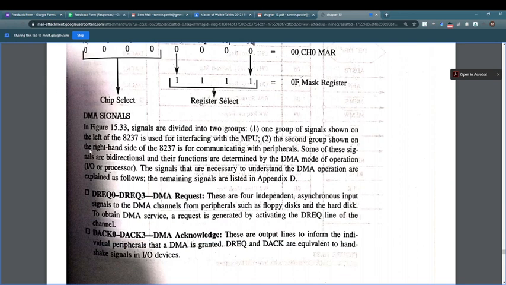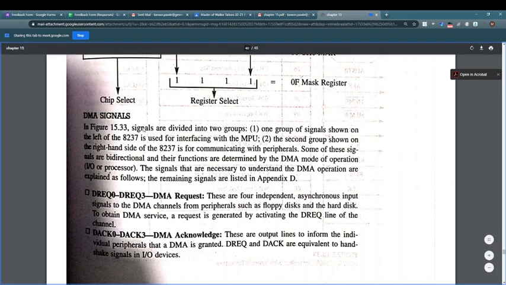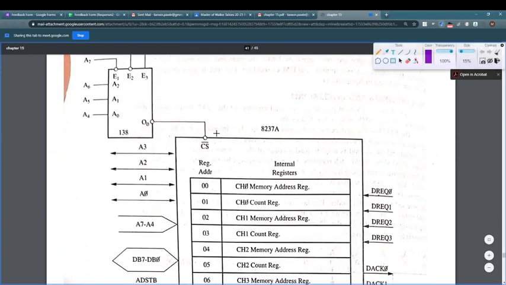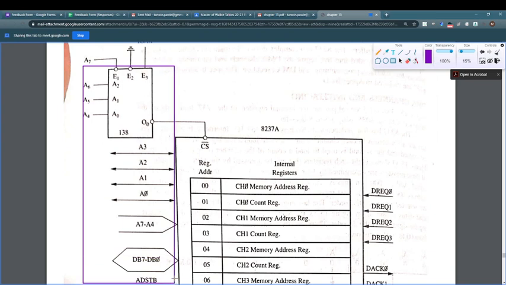Now, DMA signals: there are some DMA signals associated with the microprocessor. One group of signals is shown to the left of the 8237, which are interfacing with the microprocessor. The second group is shown on the right-hand side of the 8237, communicating with the peripheral. So, in this way, these are all signals that communicate with the 8085, whereas these are the signals which are going to communicate with the peripheral.